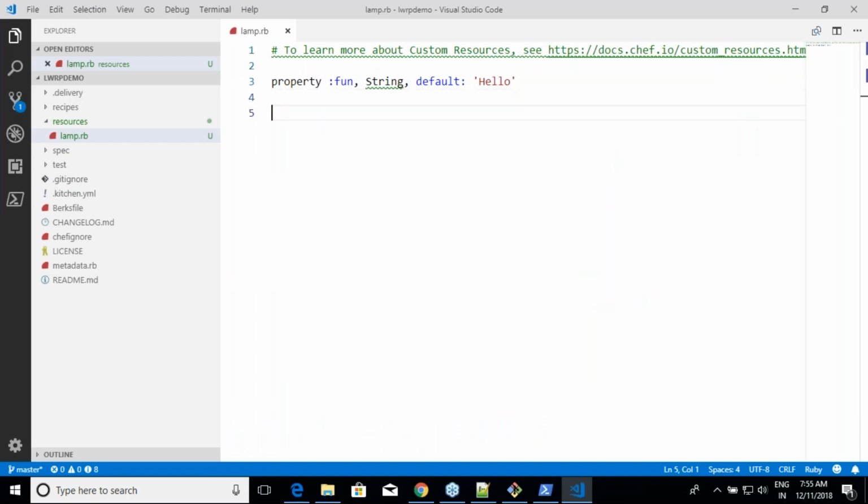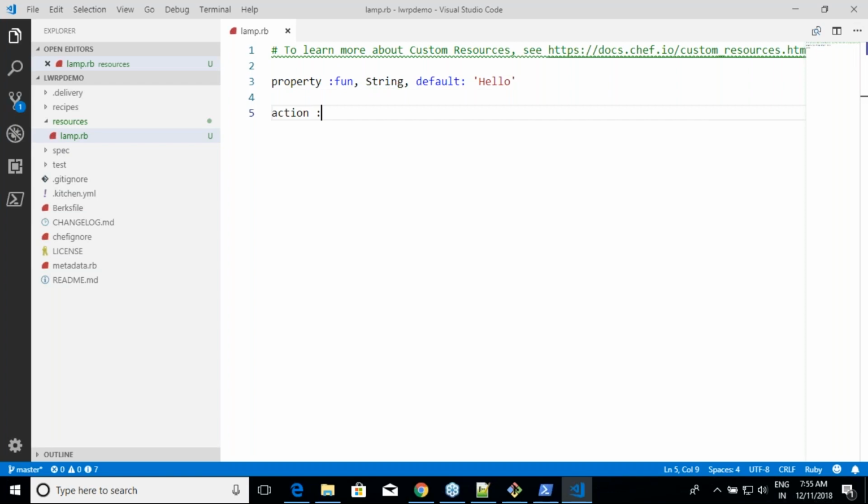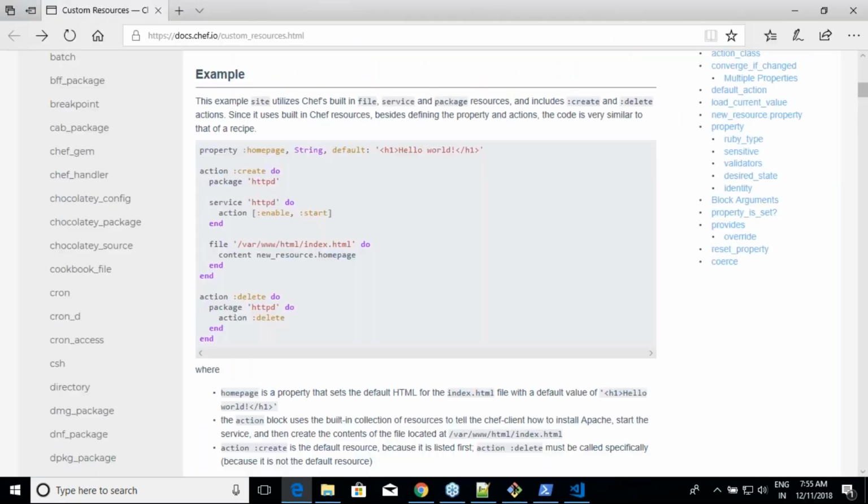Yeah. And then what are the actions which you are supposed to do? The action which I want to do is install. And whenever some user wants to use an action on your resource, what should happen? For that, you have the syntax do.